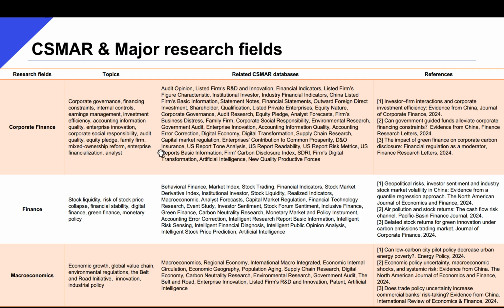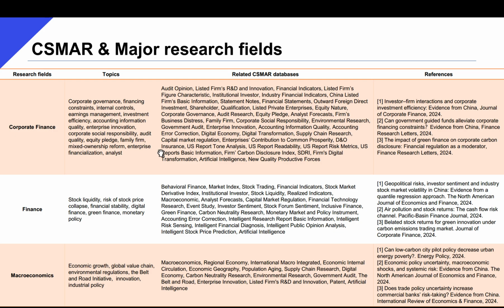For instance, in a study of corporate innovation, we can get data on patent or R&D from listed firms' R&D and innovation, common firm-level control variables from financial indicators, corporate governance, shareholders, etc., and for potential impact factors such as the digital transformation, we have the subdatabase called Digital Transformation, providing data on digital transformation process of listed firms.